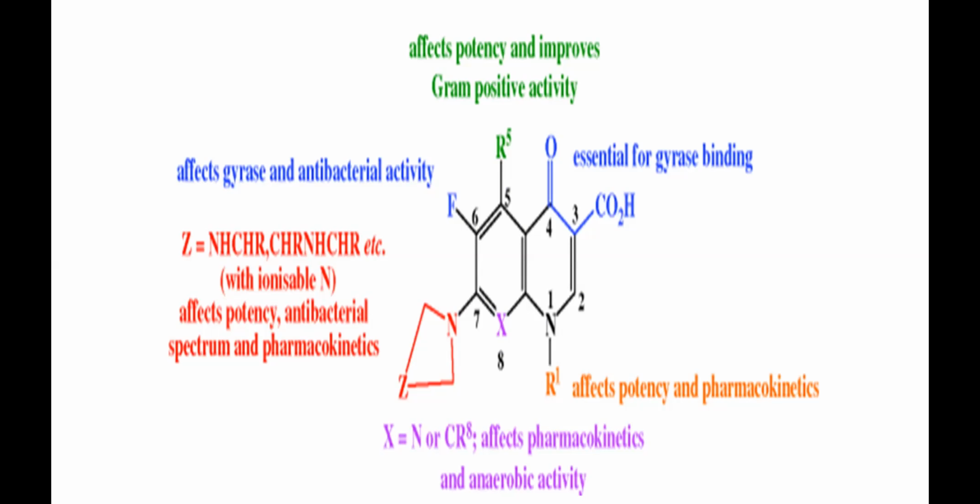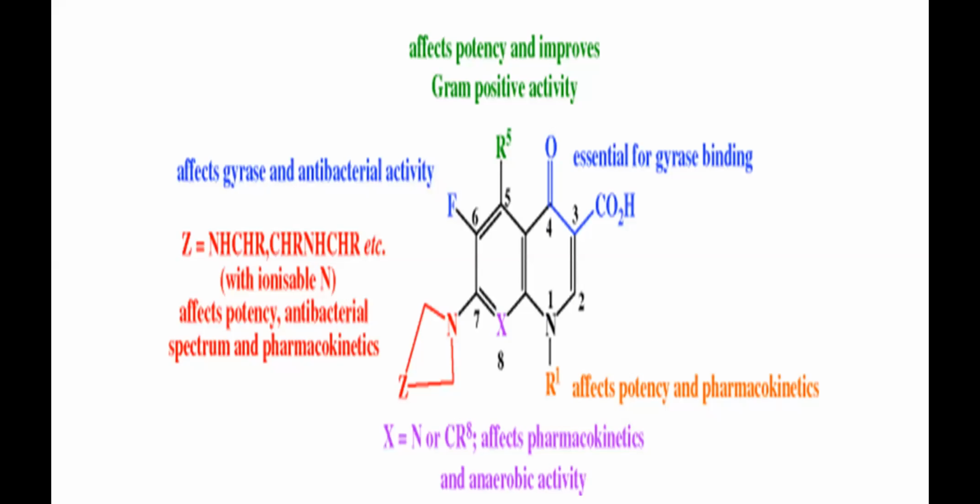And the 5th position contains an NH2 or other small groups. These are the basic things of fluoroquinolone; this is the basic structure you have to always remember. At the 8th position, X can be a carbon or a nitrogen, with a substituted carbon or nitrogen.